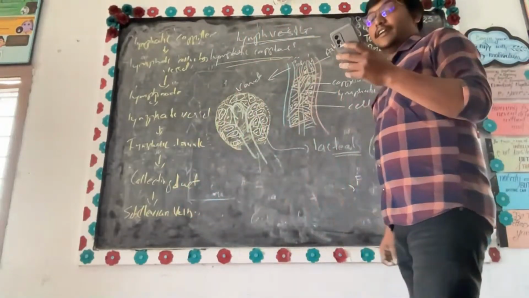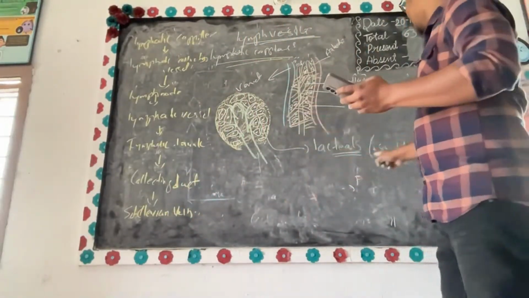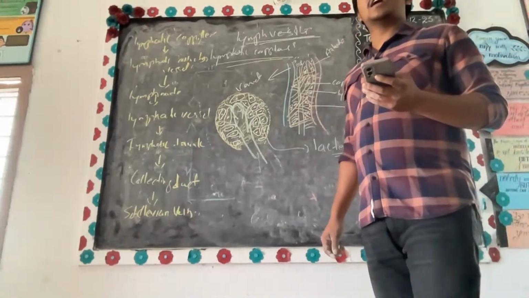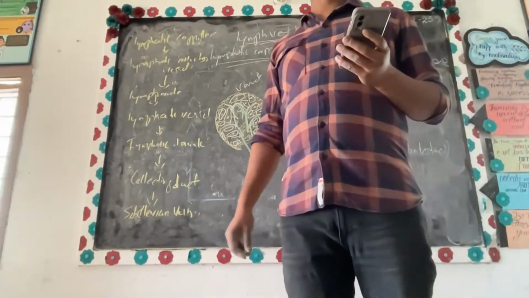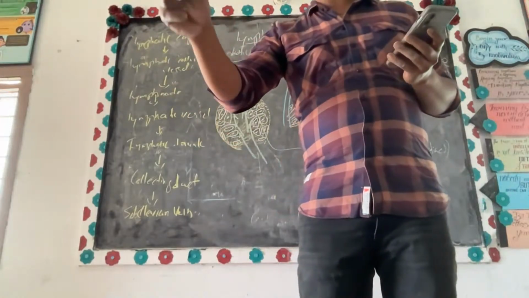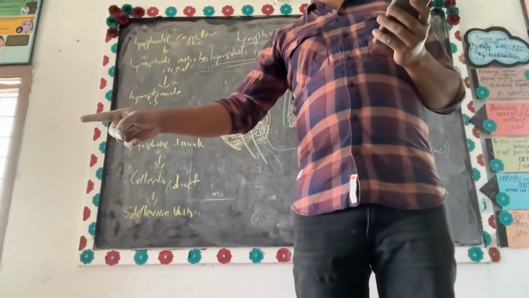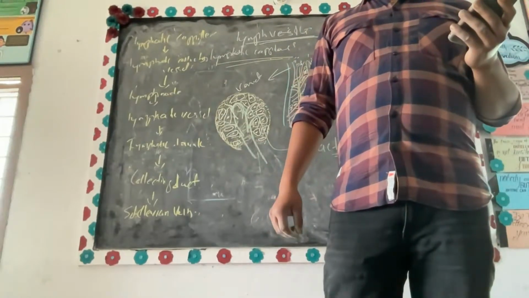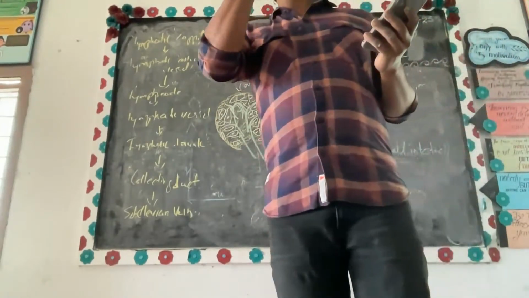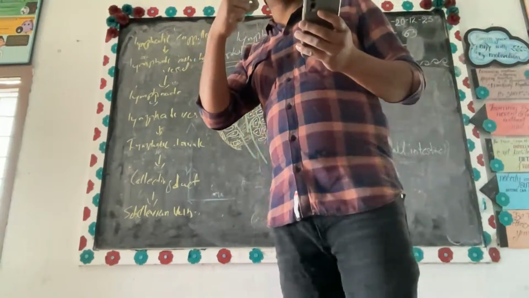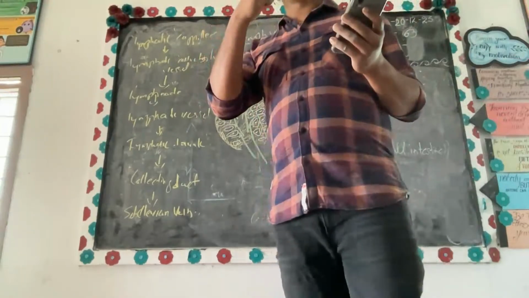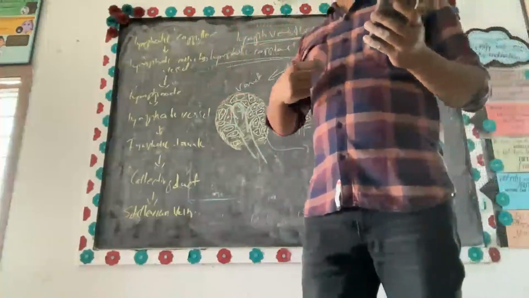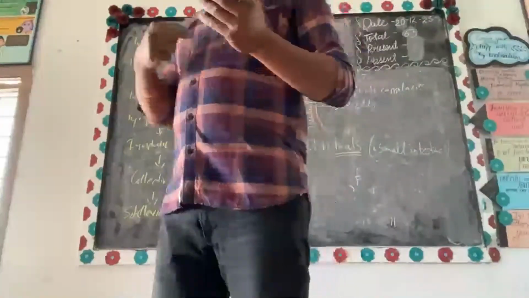Now, what is happening here in the small intestine? When we discuss the digestive system, I will tell you about the ascending colon, descending colon, transverse colon, rectum, and anus. When you eat, the food enters your digestive tract and reaches your stomach.